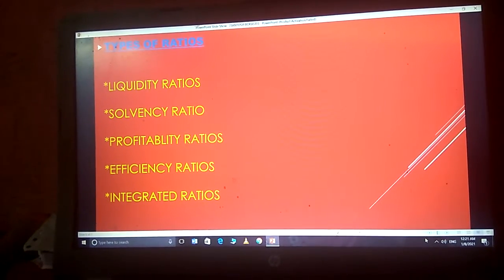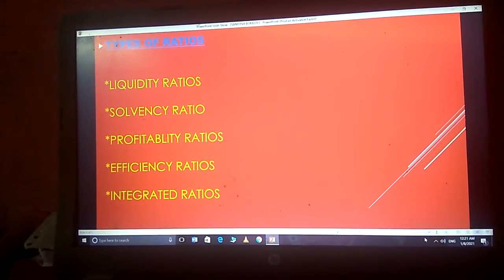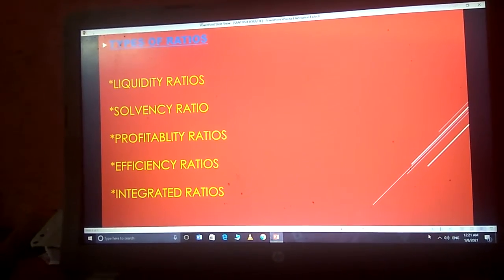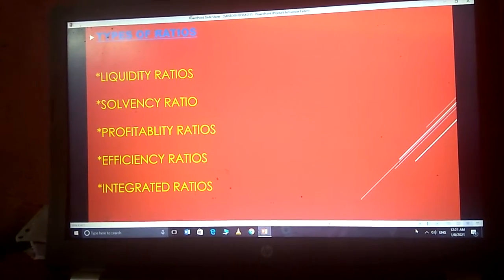In this ratio, we can say debt equity or debt asset and coverage ratio. These ratios come under the solvency ratio.